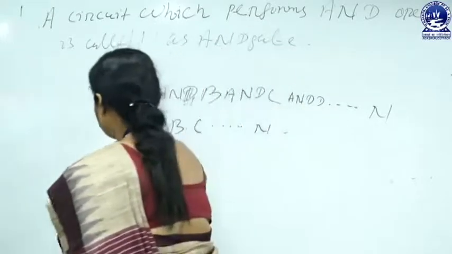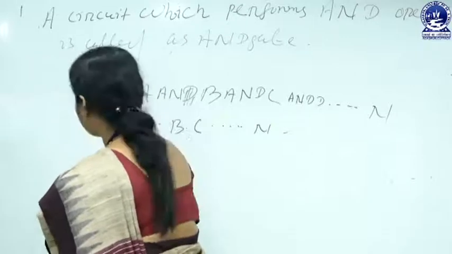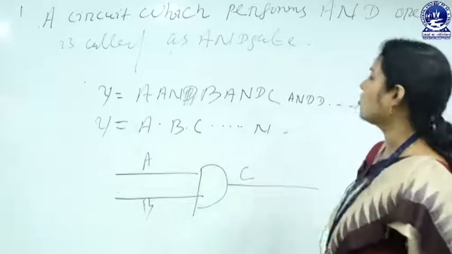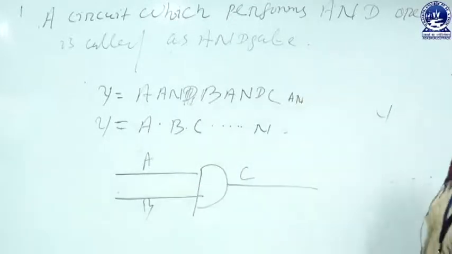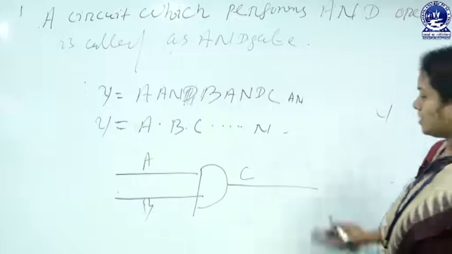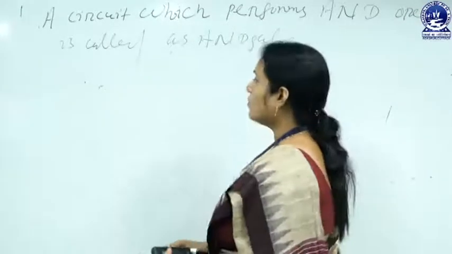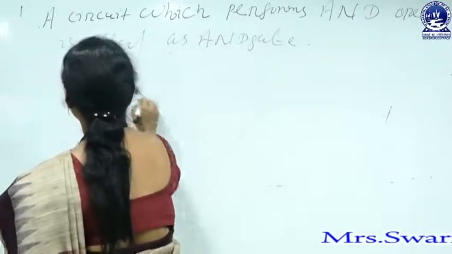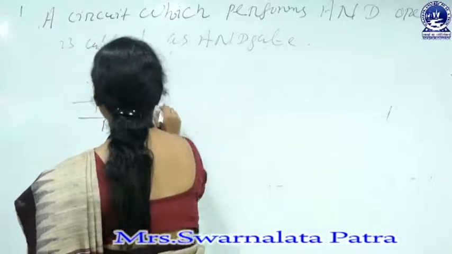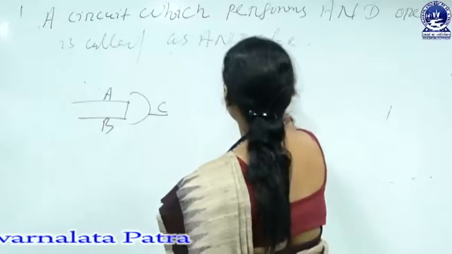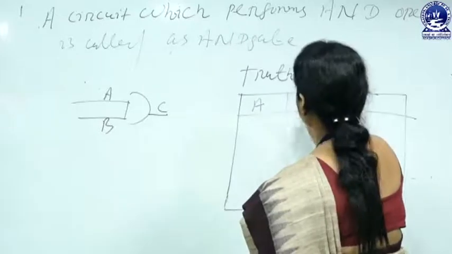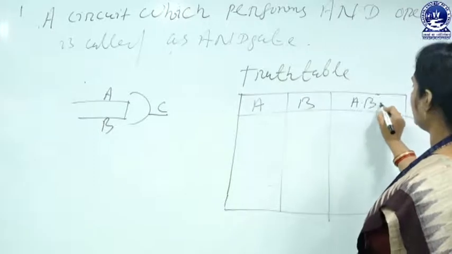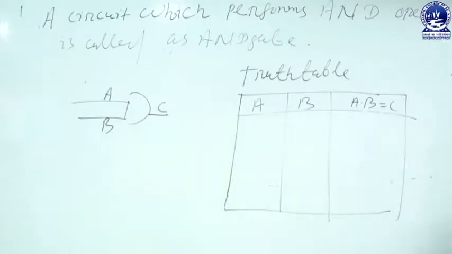Let us explain the logic diagram of the AND gate. Suppose these are the two inputs and C is the output. This is the symbolic representation of the AND gate. Let us take the truth table for the AND gate. A and B are the inputs and A dot B equals C is the output.